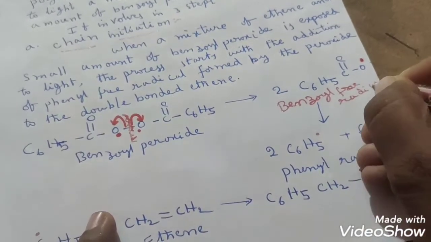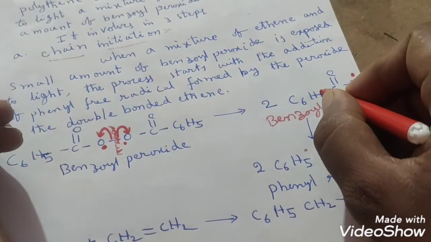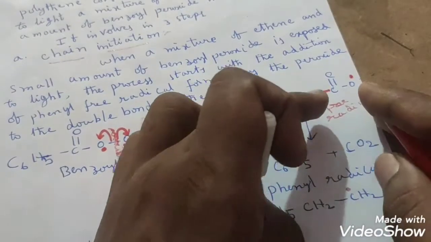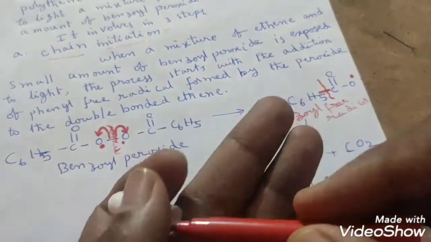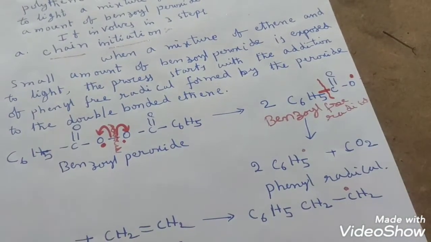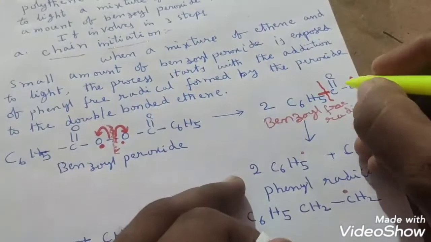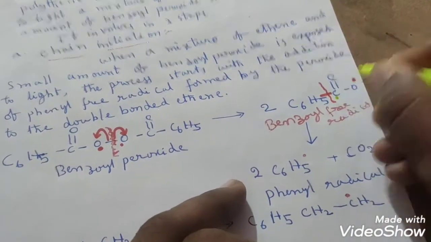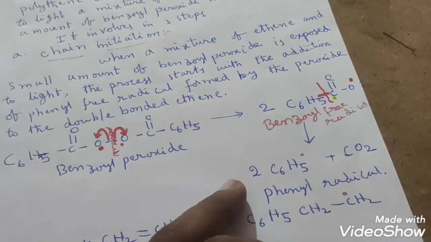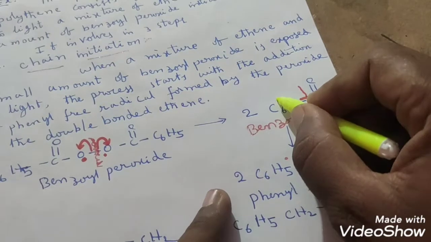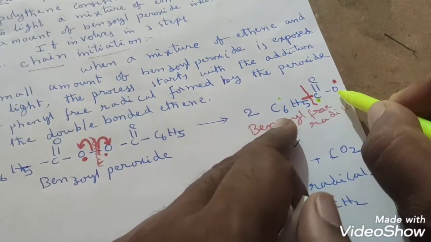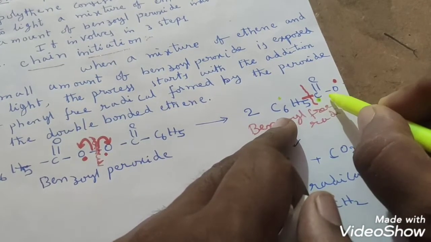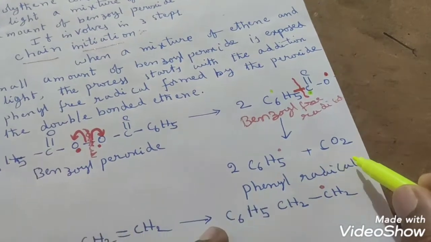In this benzoyl free radical, if you observe, there is a bond present between this C6H5 and the C double bond O, right? Yes. This bond will be broken, and whenever the bond is broken, a free radical will generate. Free radical is generating on this carbon, and also on this carbon the phenyl free radical will form. This free radical and this oxygen, which has a free radical now, will combine and liberate in the form of carbon dioxide gas, students.